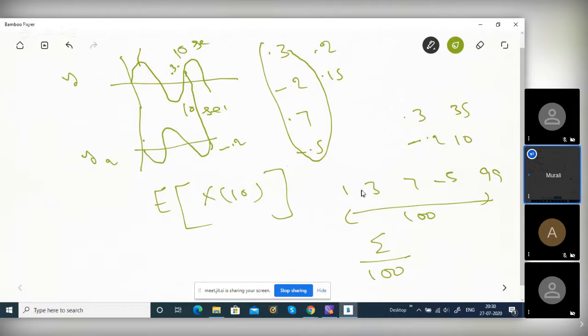So if the signal is time varying, deterministic, you sum all samples and divide by the total number of samples. That will be the deterministic or time average actually. This concept is clear, right? Is it clear? Okay.